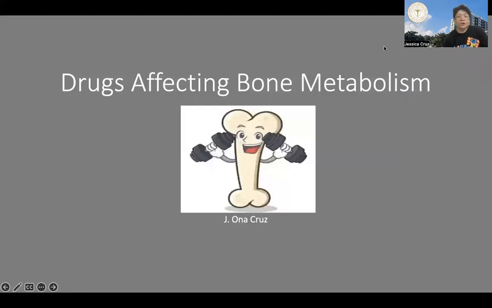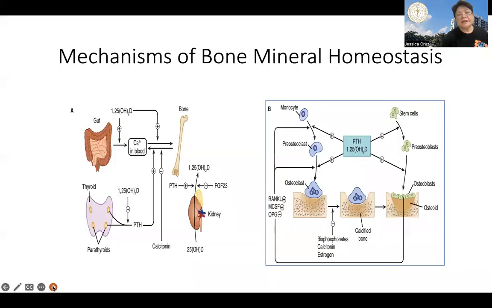Okay, now we will learn all about drugs affecting bone metabolism. In this diagram, this will show you the mechanisms of bone mineral homeostasis. The kidneys produce from a liver-derived precursor 1,25-dihydroxyvitamin D, also known as calcitriol.